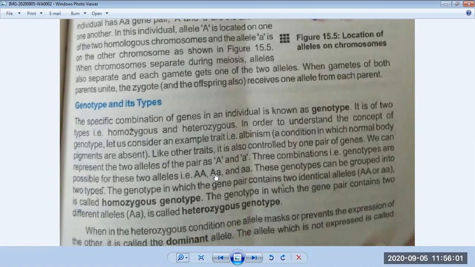Our next topic is Mendel's law of inheritance. At the start of the chapter, I told you that in olden times it was very difficult for people to understand how characteristics are transferred from parents to children.